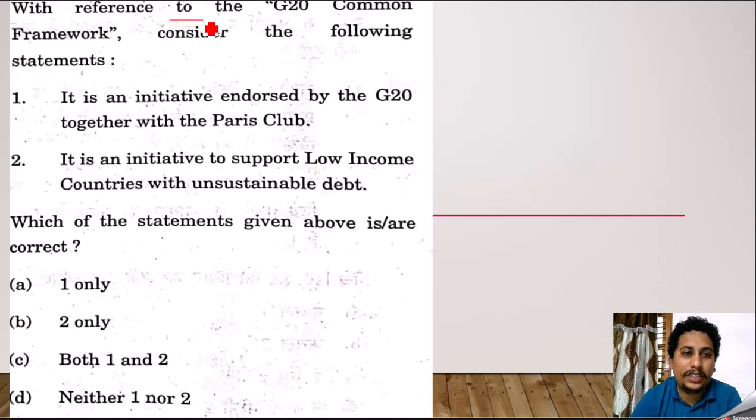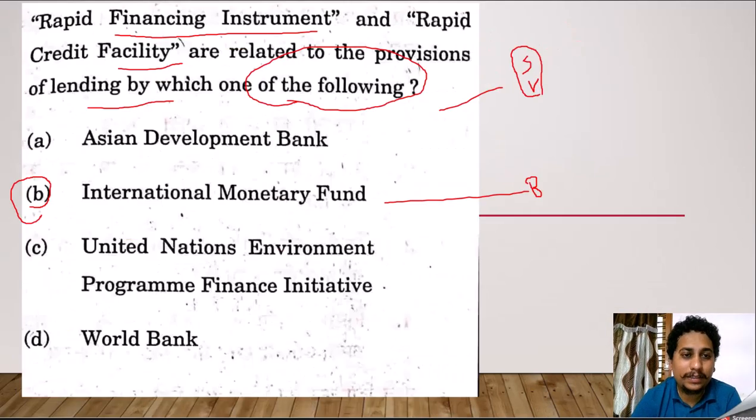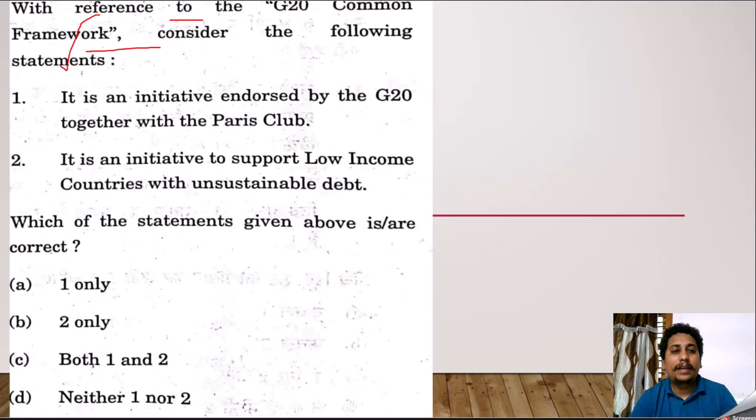With reference to the G20 common framework, consider the following. It is an initiative endorsed by G20 together with the Paris Club. Absolutely. See, the G20 common framework is actually to assist certain underdeveloped countries, or the least developed countries. So G20 has taken an initiative. G20 is the global 20 countries, comprising countries which are developing or developed. Clear? But it does not have a list of any underdeveloped countries.